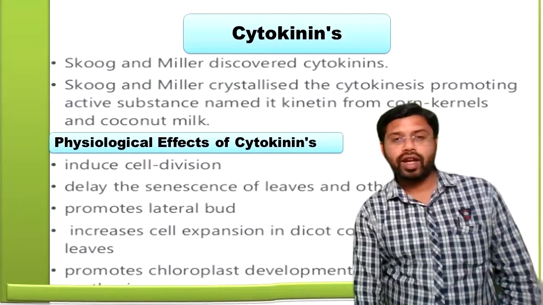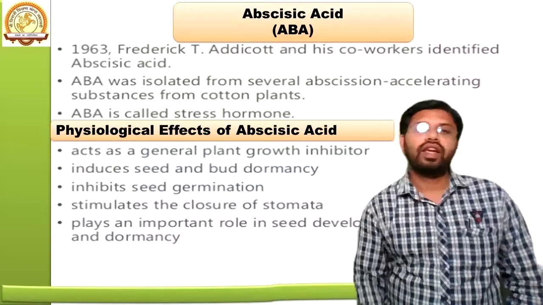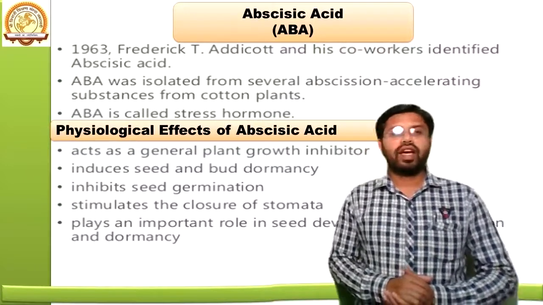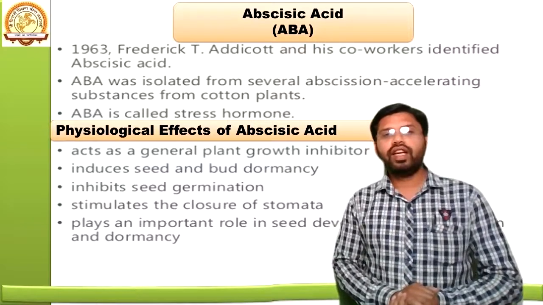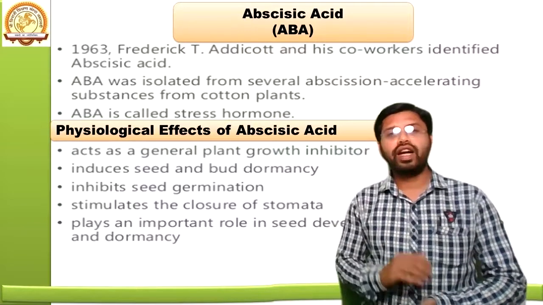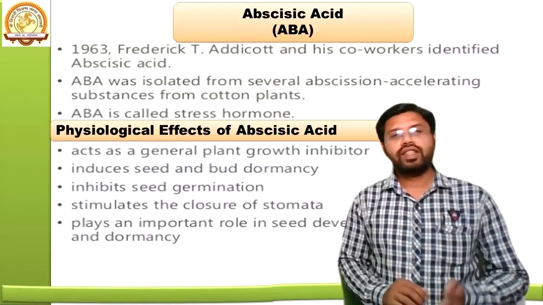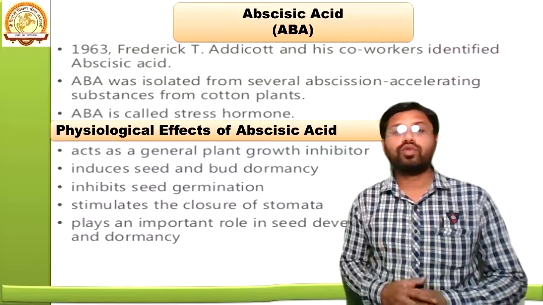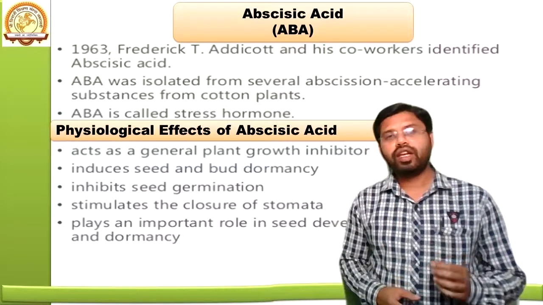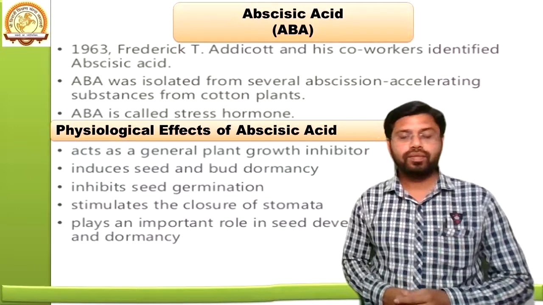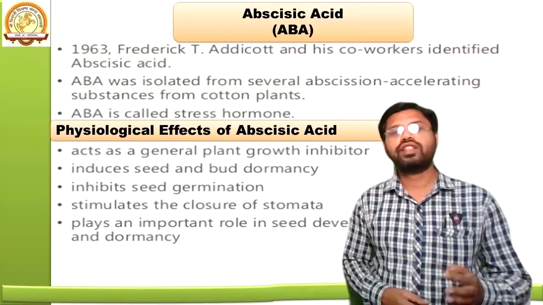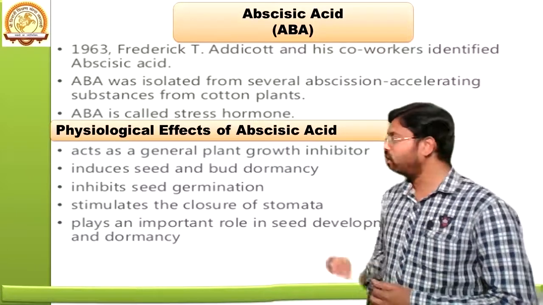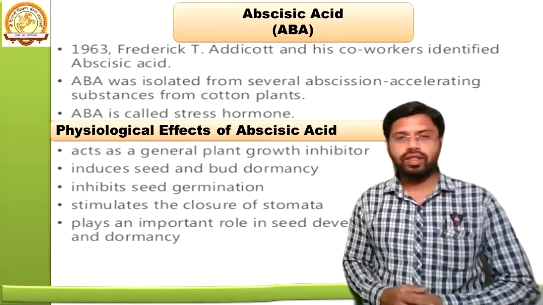Now the next hormone is abscisic acid, which is also known as ABA. In 1963, Frederick T. Addicott and his co-workers identified this abscisic acid. This ABA was isolated from several abscission-accelerating substances from the cotton plant. This ABA is called the stress hormone because it plays a role in various types of stress conditions like drought and other stress conditions. Now, what are the physiological effects of abscisic acid?